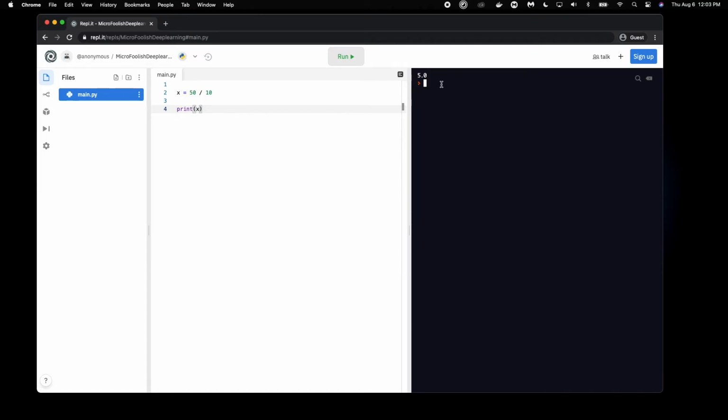But here's a quick note, I guess. If you look at this result right here, we get 5.0 instead of 5. Even though we're dividing integers on both sides, where we should get 5, we're getting a decimal response of 5.0. The reason for this is it is automatically done by this division operator.